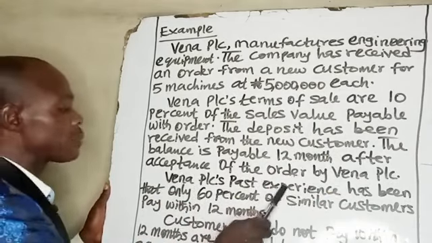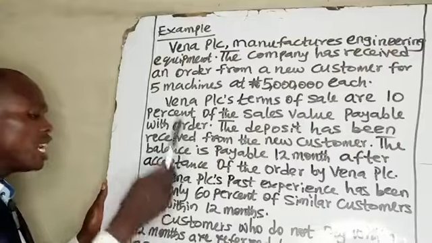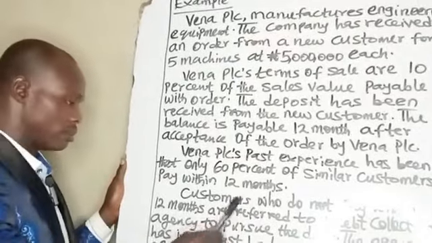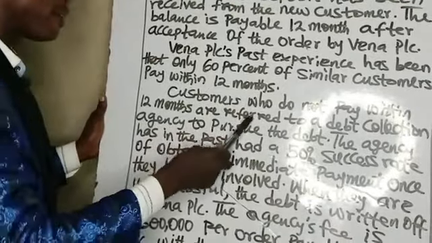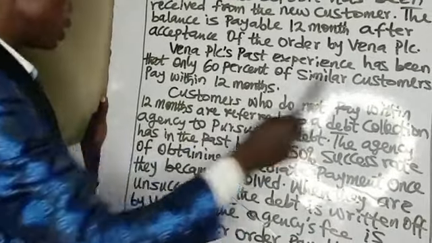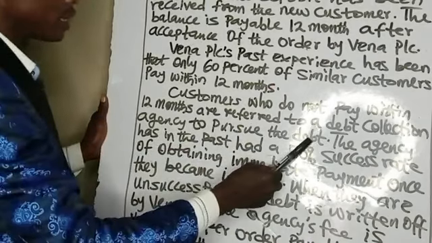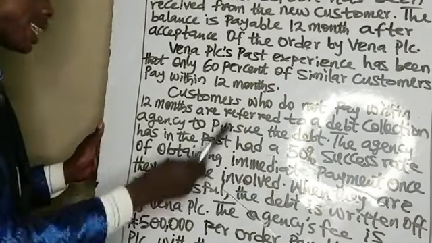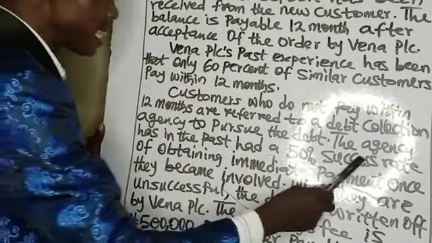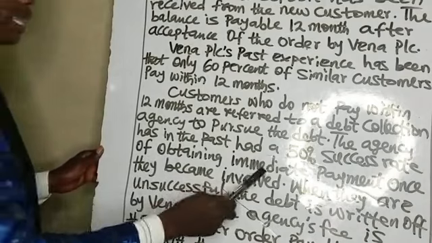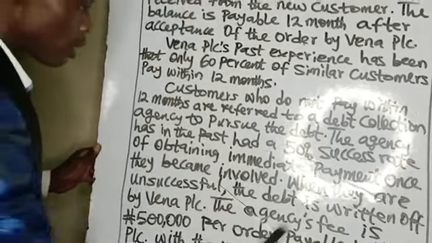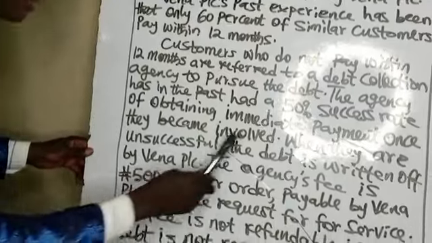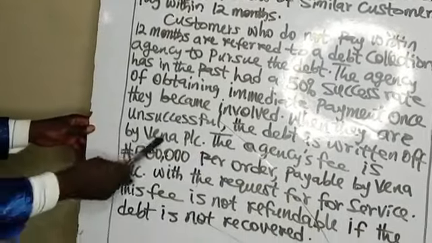Vena PLC's past experience has been that only 60% of similar customers pay within 12 months. Customers who do not pay within 12 months are referred to a debt collection agency to pursue the debt. The agency has in the past had a 50% success rate of obtaining immediate payment once they became involved. When they are unsuccessful, the debt is written off by Vena PLC.